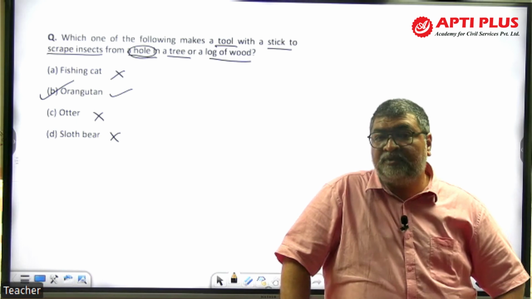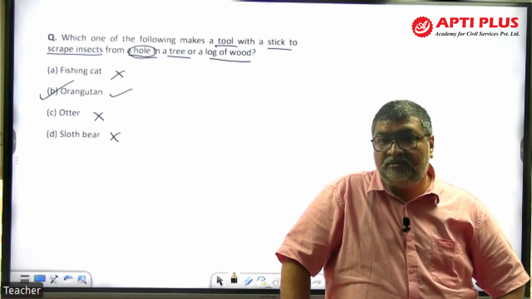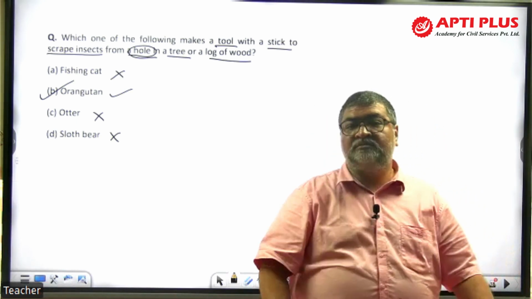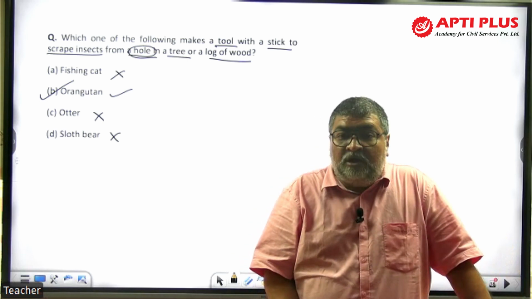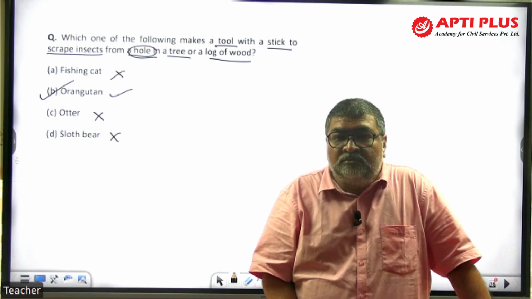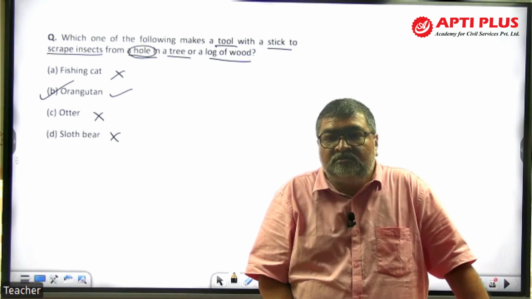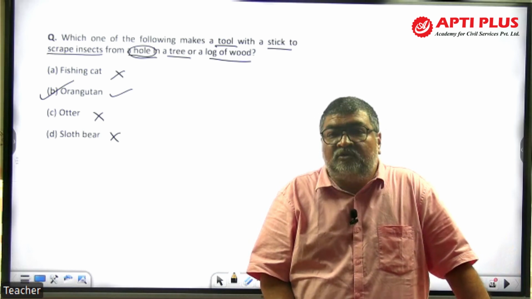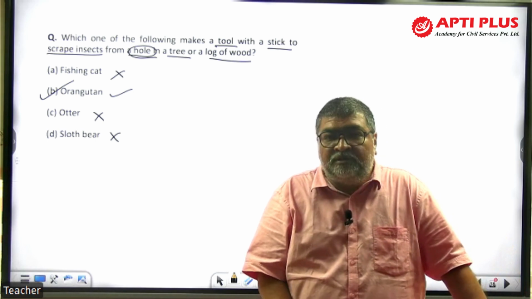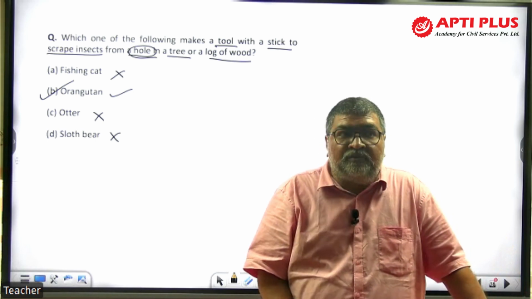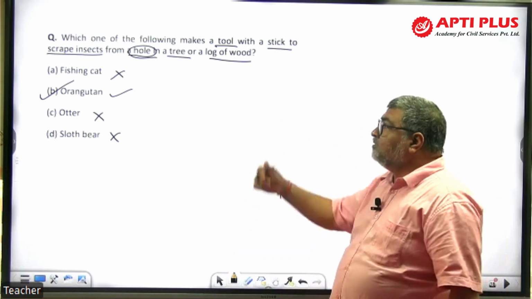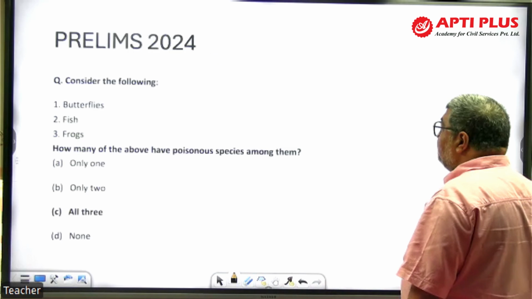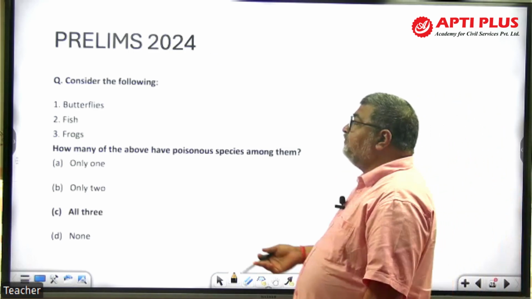Now orangutan has become threatened and the number is declining fast, right? So this was in the news about orangutan, and the UPSC asked the question. That's what I've been always saying. Read the newspaper properly and try to connect from there. Then you will be able to do it. है ना, तब आप कर सकते हैं. इसका आंसर orangutan है, ठीक है. एनिमल बिहेवियर मैंने बताया. एक और क्वेश्चन लेते हैं.